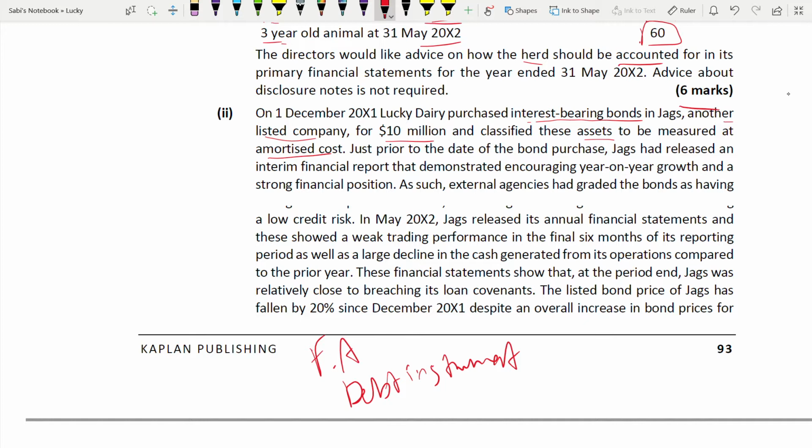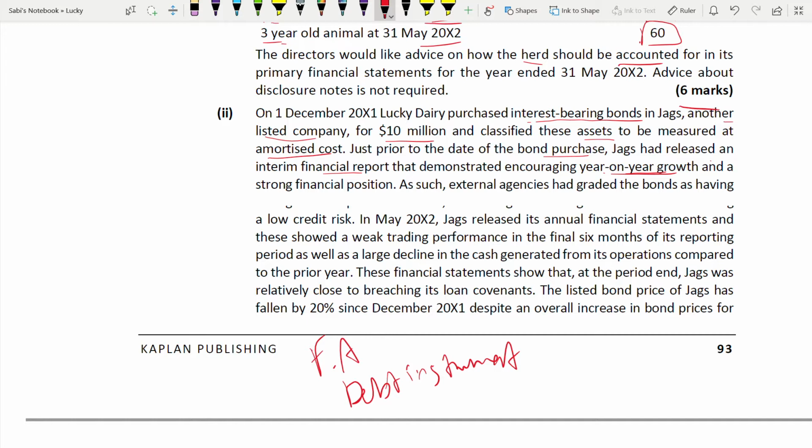Just before the date of the bond purchase, they have released an interim financial report that demonstrated encouraging year-on-year growth. You need these facts and information whenever they talk about circumstances related to the company. For example, how is their performance, how is the market doing, whether they are growing, whether they are declining.